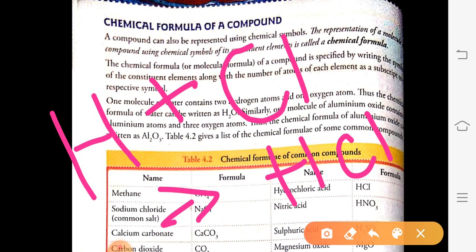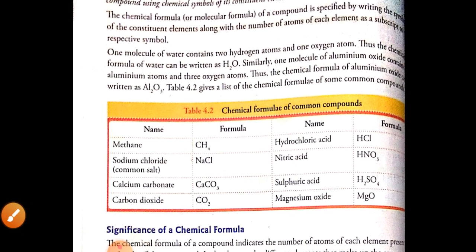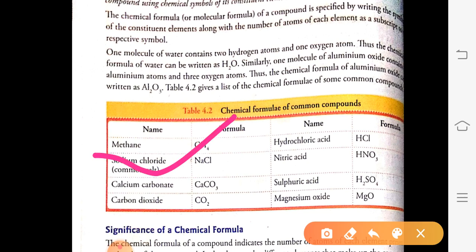So here some common chemical formulas of common compounds are given. Your homework for today is to learn the names of these chemical compounds.